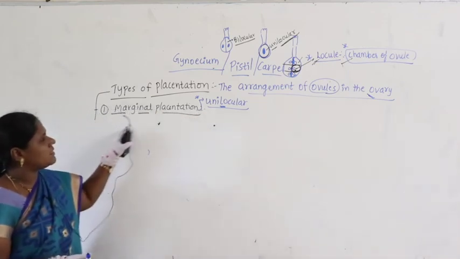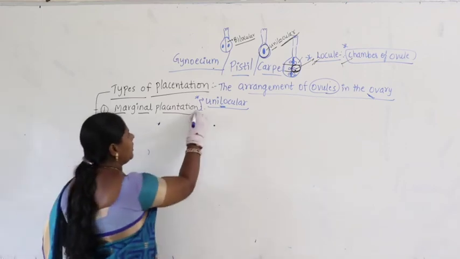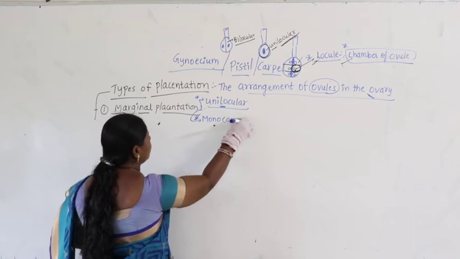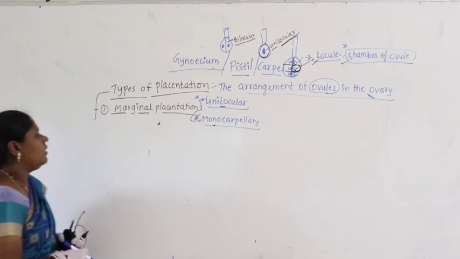So, marginal placentation is said to be monocarpellary. Monocarpellary means only one carpel is there and that one carpel contains only one locule.